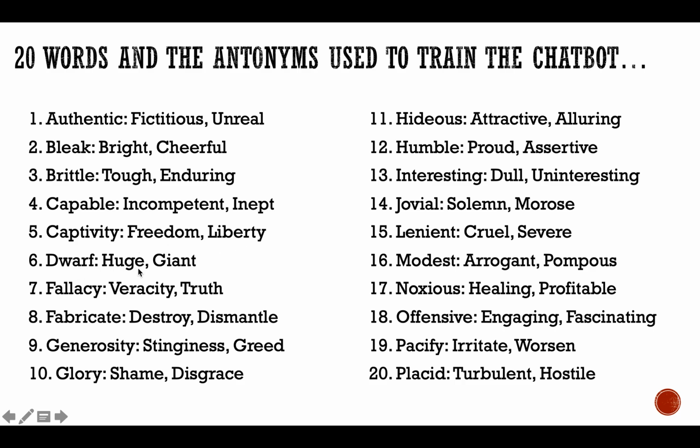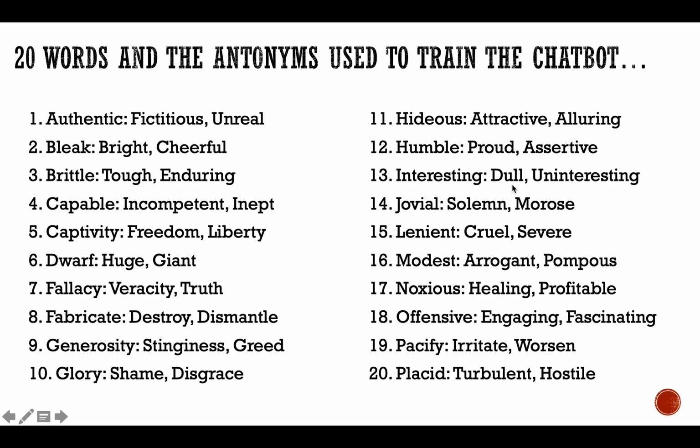Dwarf, huge, giant. Fallacy, veracity, truth. Fabricate, destroy, dismantle. Generosity, stinginess, greed. Glory, shame, disgrace. Hideous, attractive, alluring. Humble, proud, assertive.